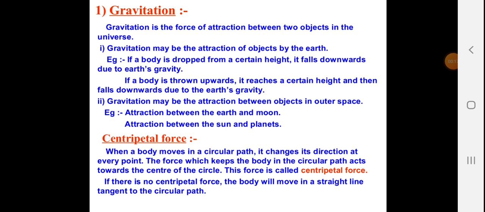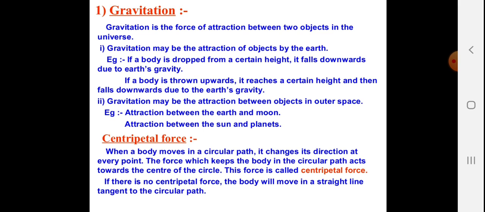Quickly, the revision of gravitation. It is the force of attraction between two objects in the universe. Gravitation may be the attraction of an object by the earth. For example, if a body is dropped from a certain height, it falls downwards due to earth's gravity. You can simply drop an eraser or a pencil from your bench and within no time it will reach the earth. That is due to gravitation.